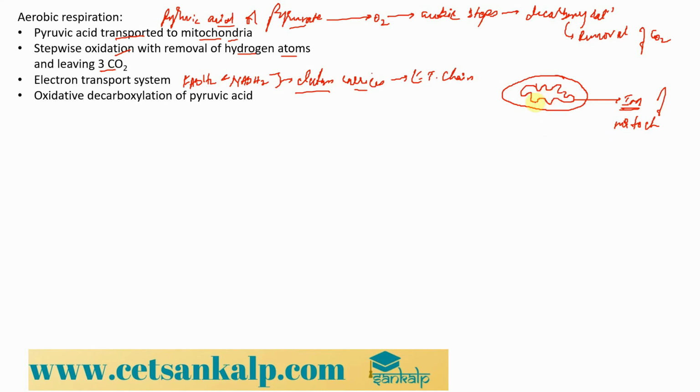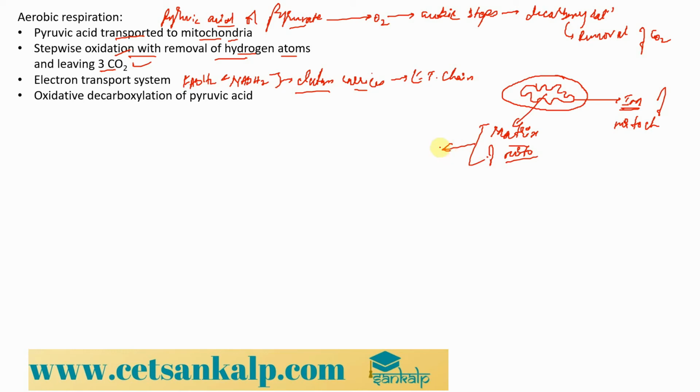Whereas these reactions we are looking at here, that is the oxidation, the removal of hydrogen atoms, and then finally the formation of 3 carbon dioxide molecules, these reactions mainly occur in the matrix of the mitochondria.